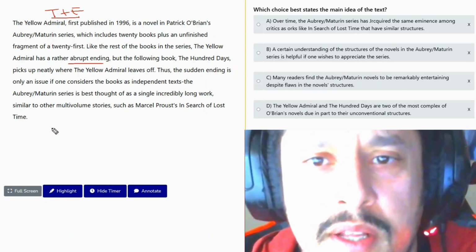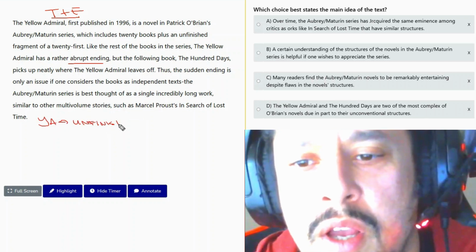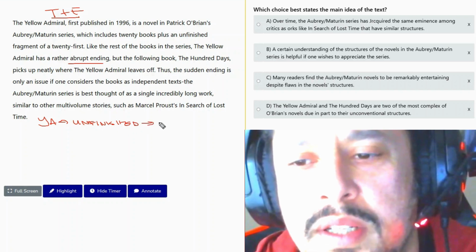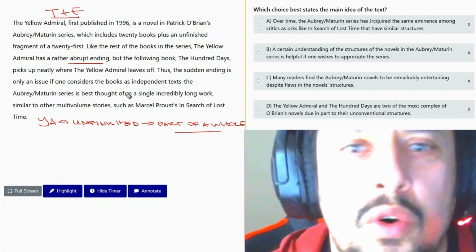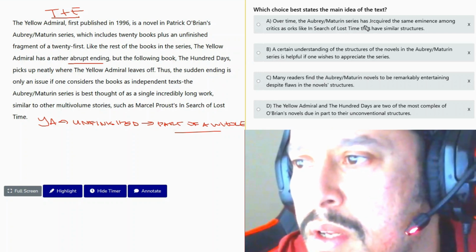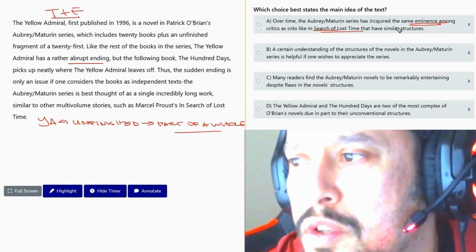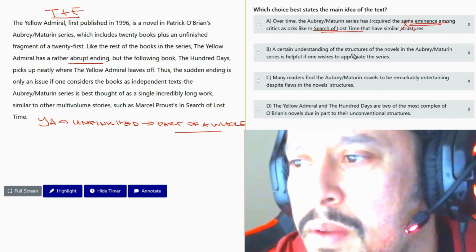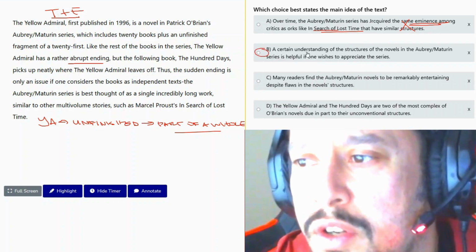Okay, so here it's telling us the Yellow Admiral looks like it's unfinished, but actually the book is part of a whole, and it's not unfinished if you see it in the whole series. We're not talking about popularity, eminence, or respect. This is off topic. Yeah, so we're going to go with answer B, a certain understanding of the structures.